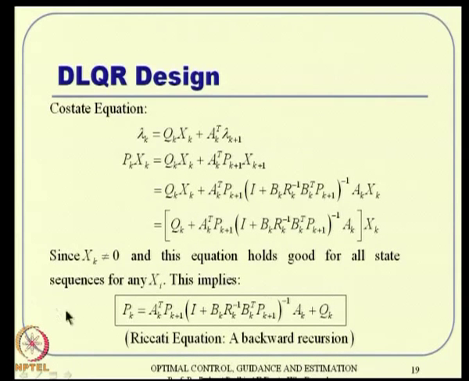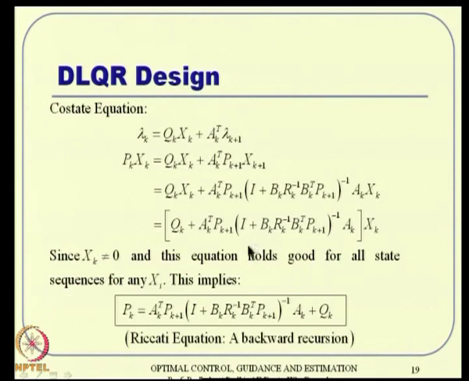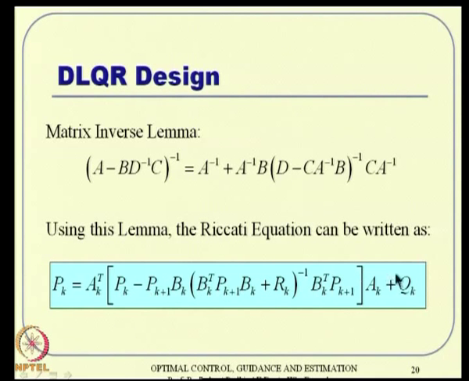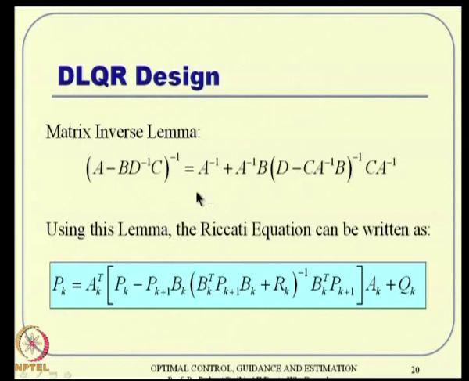This is what it is actually. Now, you can stop here, but you can also use this matrix inverse lemma, which is available and many people use it for a variety of reasons. If you use this lemma, then this expression can be expressed as something like this. Just identify what a, b, d, c are in this expression, and a is nothing but identity, for example. Then substitute and expand and you will get something like this. This is popularly known as the Riccati equation in discrete time.